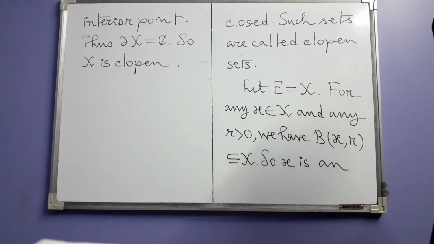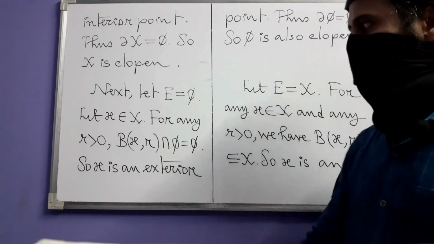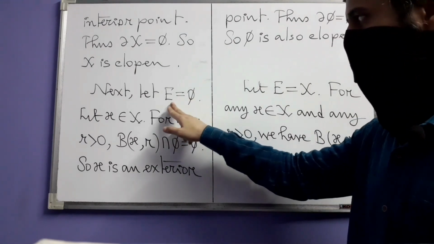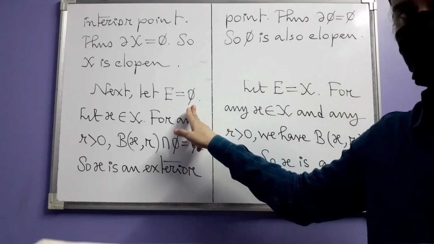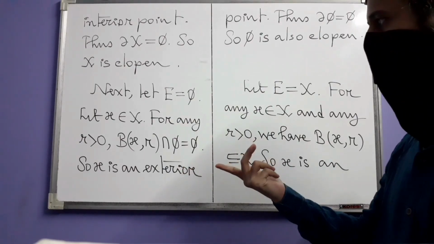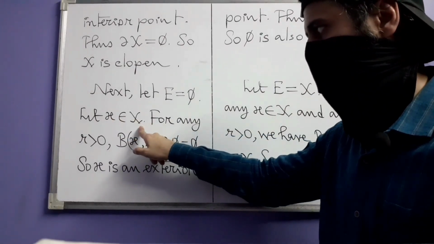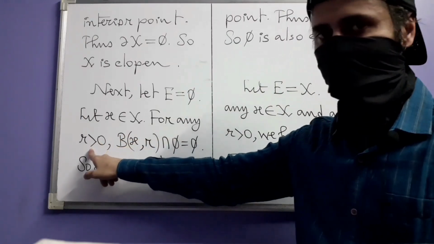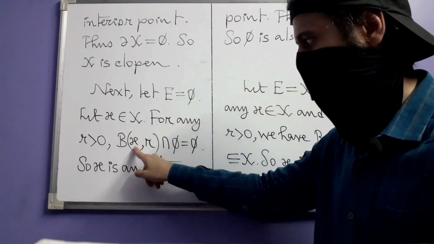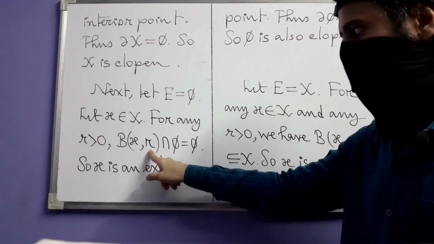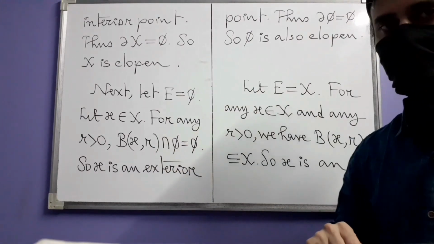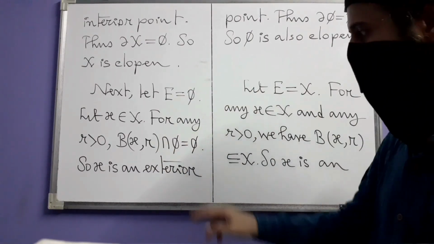There is another one. Next, you consider this case. This time E is the empty set. The empty set is also a subset of X. Here also we take any point x in X and we take any positive real number r and consider the ball centered at x having radius r. What is its intersection with the empty set? Empty.